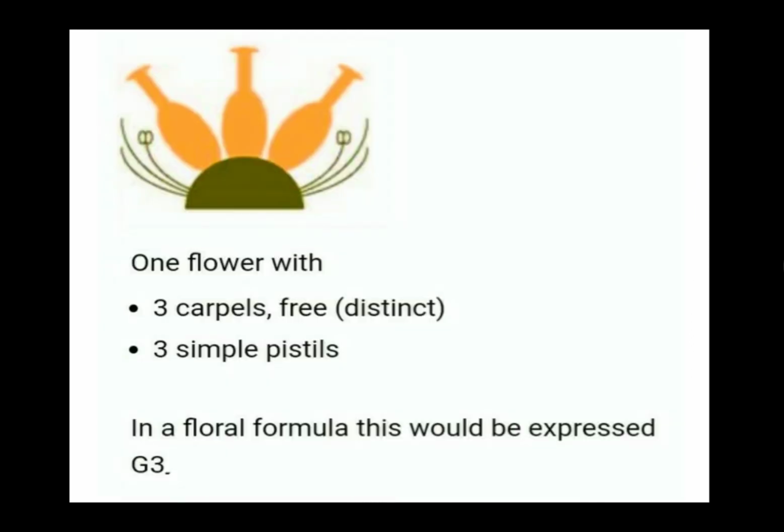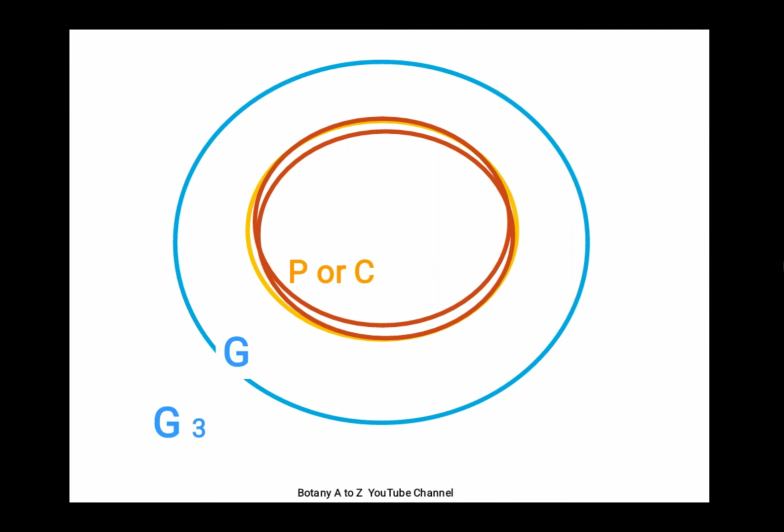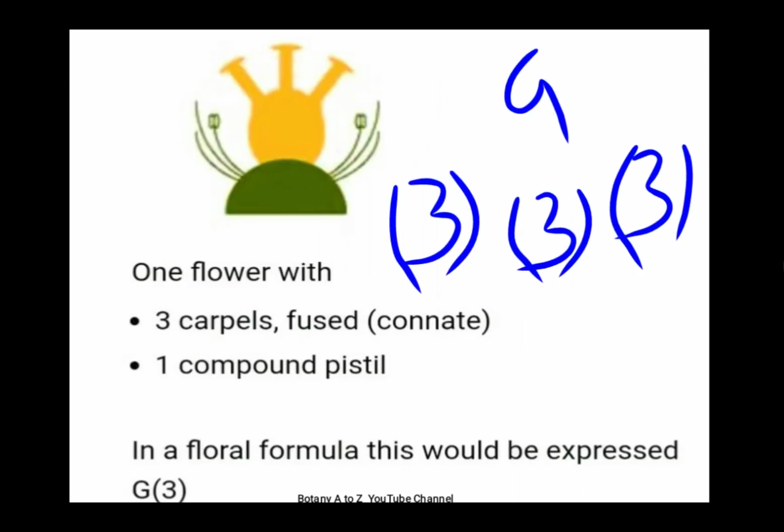So whether or not pistil and carpel can be used interchangeably depends on whether carpel are free or fused. This also shows us that carpel is actually the unit. Sepal for calyx, petal for corolla, stamen for androecium, carpel for gynoecium. Because carpels together will make pistils. Or in other words, if the carpels are fused, that means we can break pistils into carpels. So carpel is actually the unit. It is these carpels which fuse together to make pistils, and pistils are then together called as gynoecium.